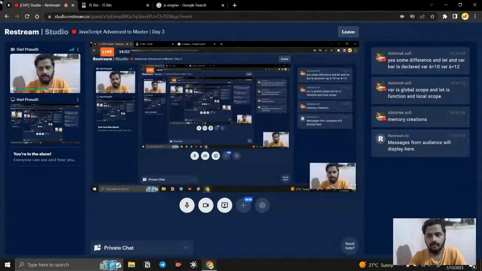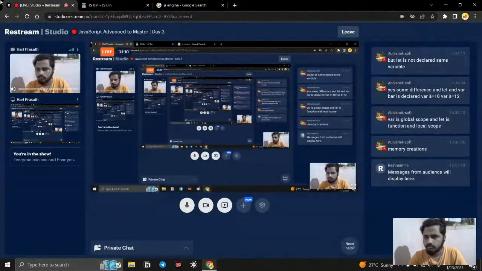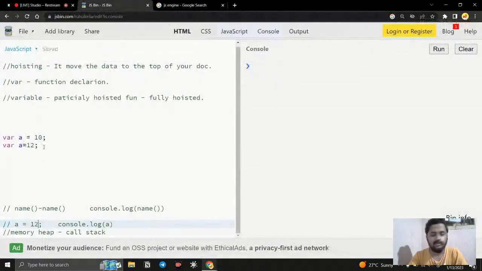You cannot declare like this. Because of this we have these three conditions. So just remember that the hoisting takes place with var and function declaration right now, but it takes place with all the keywords also. But right now for var, it happens much more familiarly.